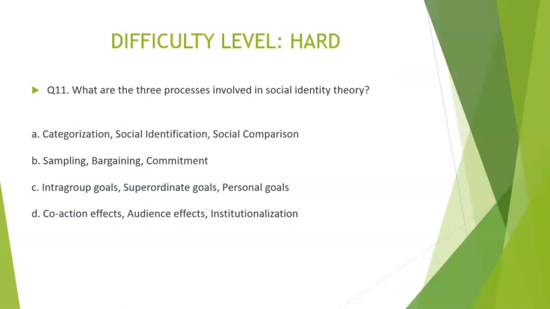Now let's move on to the questions where the difficulty level is hard. Question 11. What are the three processes involved in social identity theory? Option A, categorization, social identification, and social comparison. Option B, sampling, bargaining and commitment. Option C, intragroup goals, superordinate goals, and personal goals. Option D, co-action effects, audience effects, and institutionalization. The correct option is option A.